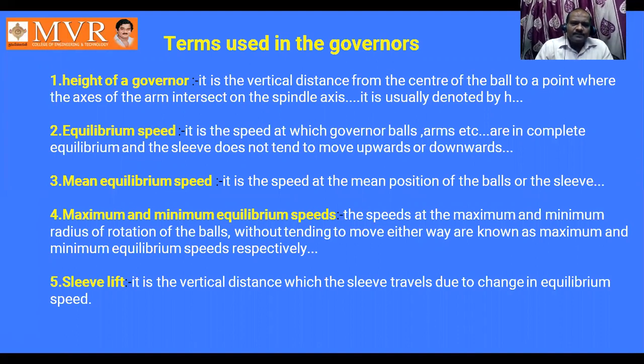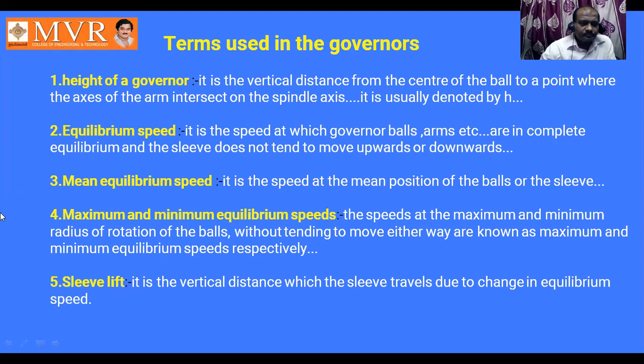Mean equilibrium speed is the speed at the mean position of the balls or the sleeve, the speed at which the mean position of the balls or sleeve does not change.